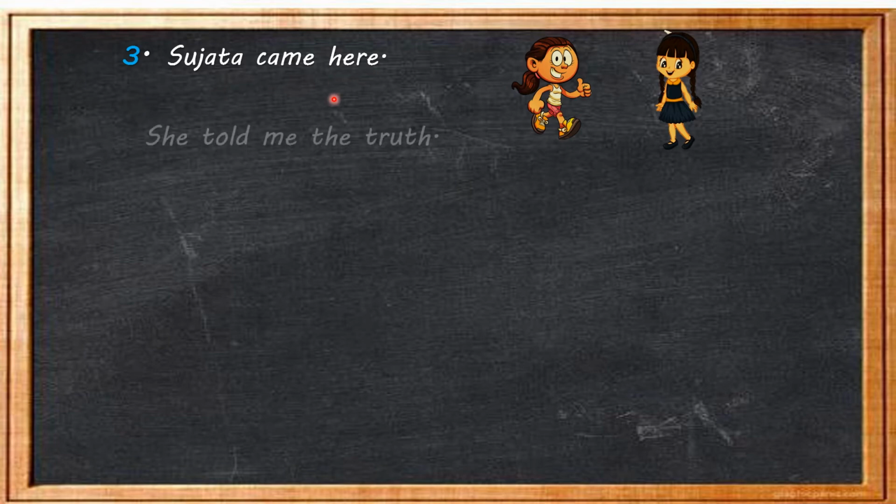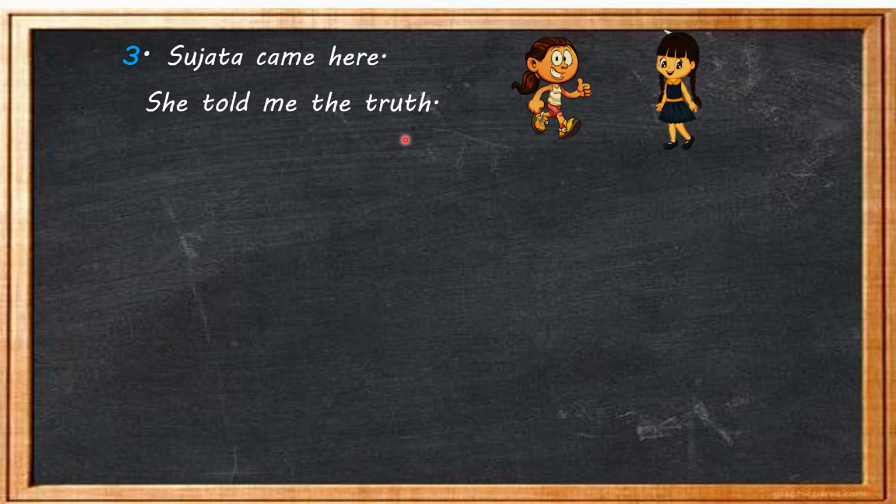Now children, let's take a third example. Sujata came here. She told me the truth. So children, here in both sentences we are talking about one girl. And who is that girl? That girl is Sujata.